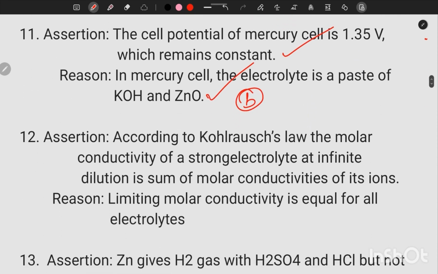So option B. 12th question, assertion. According to Kohlrausch's law, the molar conductivity of strong electrolyte at infinite dilution, which is known as the limiting molar conductivity, is the sum of the conductivity of its ions. That's correct statement. Limiting molar conductivity is equal for all electrolyte. That's wrong statement. So assertion correct and reason wrong. So option C.